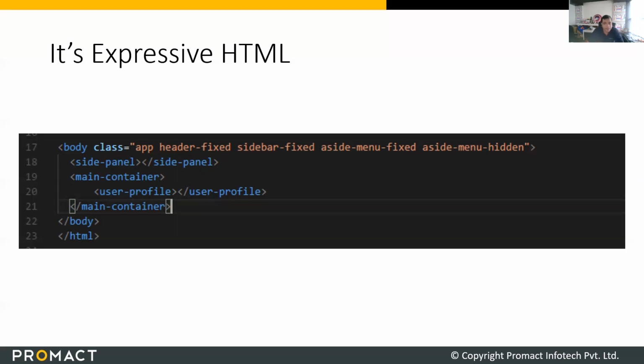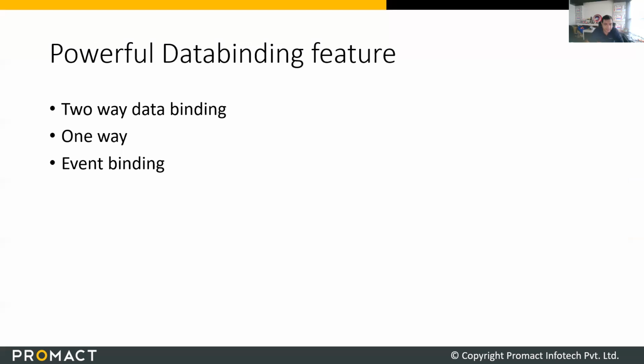Another thing Angular does really well is data binding. Angular 1 was all about data binding only. People used it for the ease of data binding. Though it was not the first one to do all those things, I think Knockout.js was something that used to exist. I think it exists right now as well.